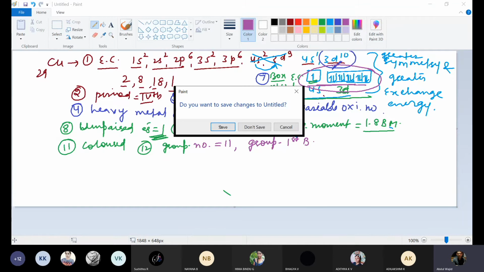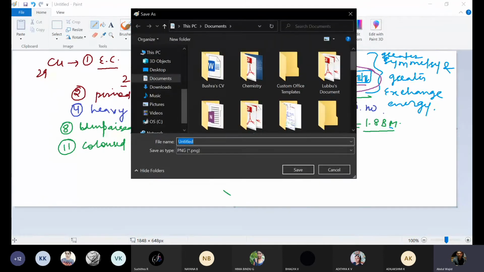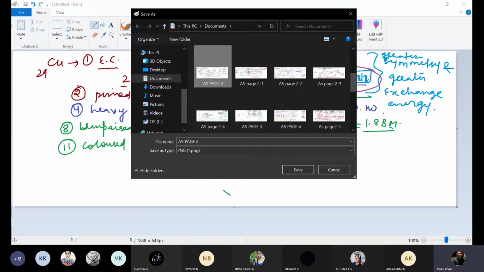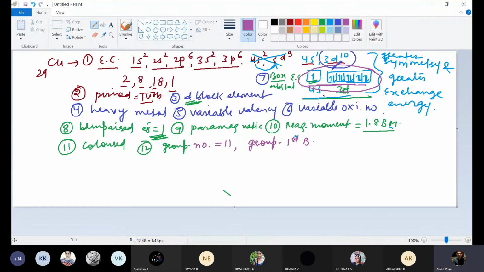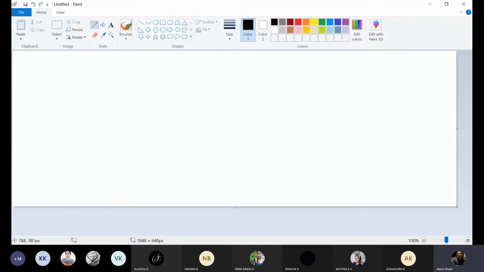Now see, we will start from fresh. Now see, John Dalton, now we'll be starting the new topic.